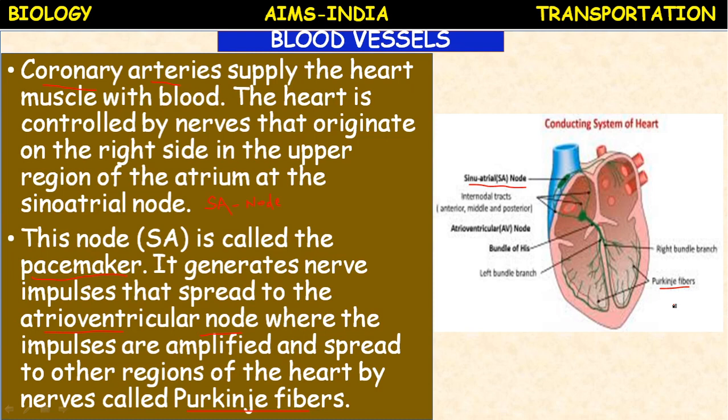You know very well, the heart is an involuntary organ, meaning it will work on its own.